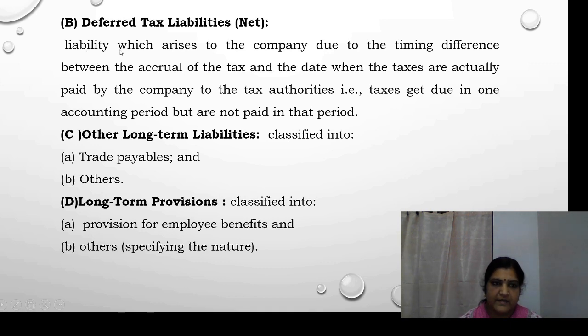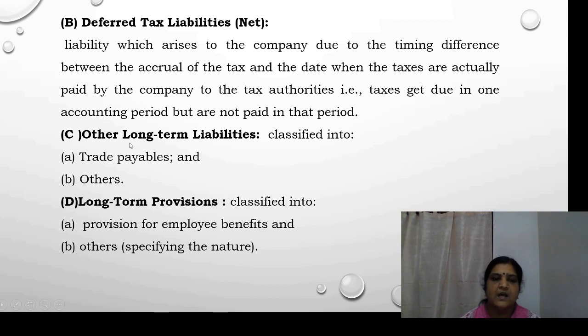So, a liability which arises to the company due to the timing difference between the accrual of the tax and the date when the taxes are actually paid. That is tax which may get due but is not yet paid. Such liabilities come under deferred tax liabilities.